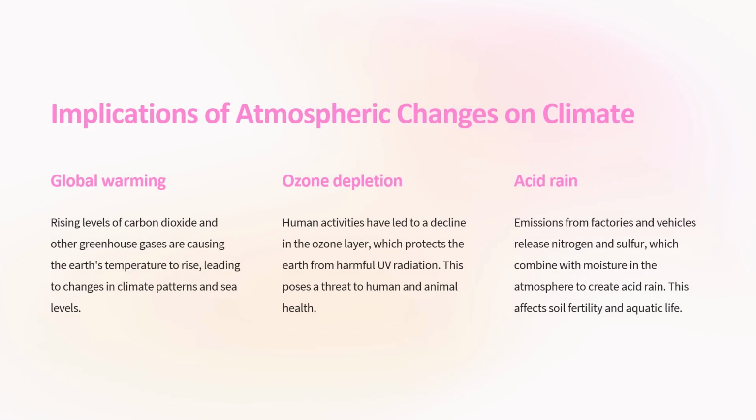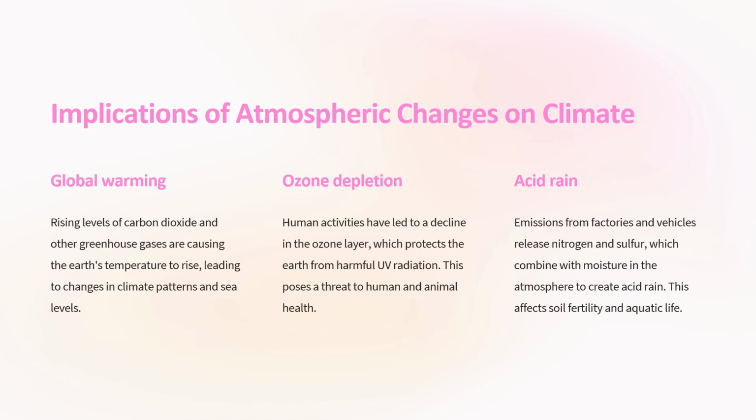Now, implications of atmospheric changes on climate. So what are the implications of atmospheric changes on climate? Obviously global warming, ozone depletion, and acid rain. Global warming: rising levels of carbon dioxide and other greenhouse gases are causing the Earth's temperature to rise, leading to changes in climate patterns and sea levels.